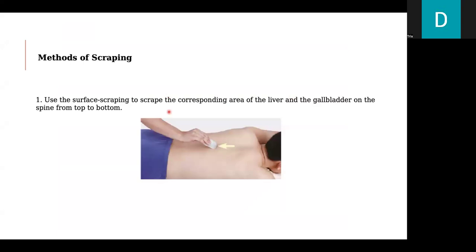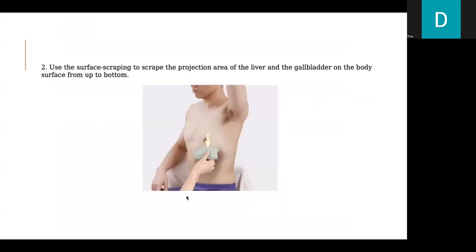Next is methods for scraping. First, use the surface scraping to scrape the corresponding area of the liver and the gallbladder on the spine from top to bottom. Second, use the surface scraping to scrape the projection area of the liver and the gallbladder on the body surface from up to bottom.